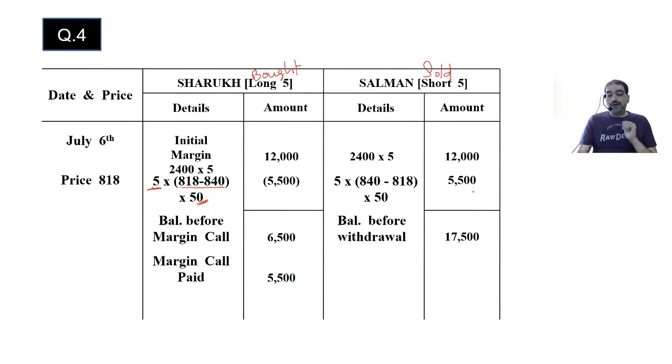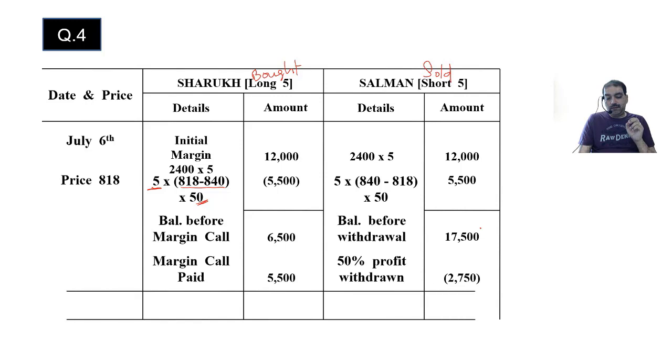How much profit can Salman withdraw? As per the rules, either of them can withdraw profits to the extent of 50%. What is the profit? 5,500, over and above 12,000. 50% of 5,500 is 2,750. So at the end of 6th of July, closing balance, Shah Rukh will come back to his original figure of 12,000. Salman will have 14,750, because of the total profits, part he has withdrawn, part is still there.